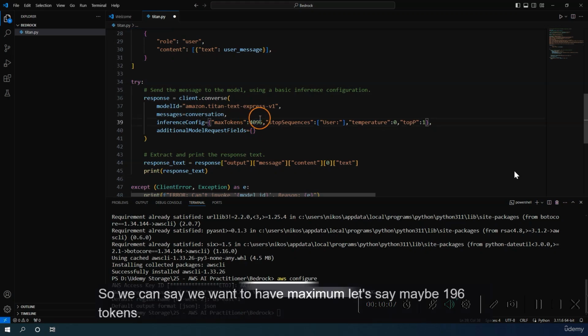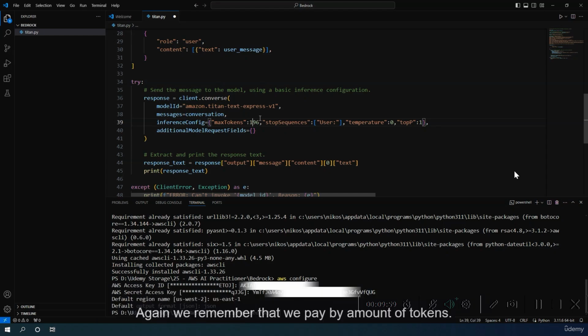So we can say we want to have maximum, let's say maybe 196 tokens. So like this, again, we remember that we pay by amount of tokens. So if we want to maybe save a little bit of cost, we can reduce this in here. And then afterwards, we can also include some stop sequences. So in this case, it would be user.